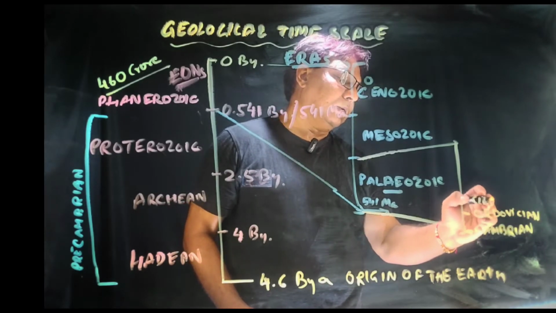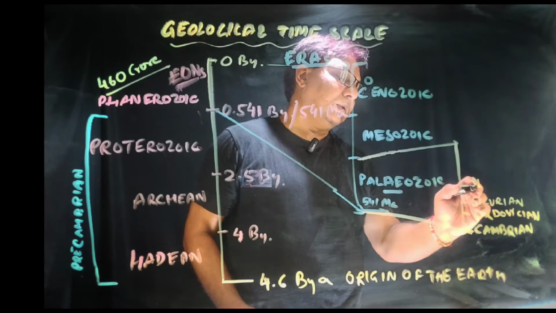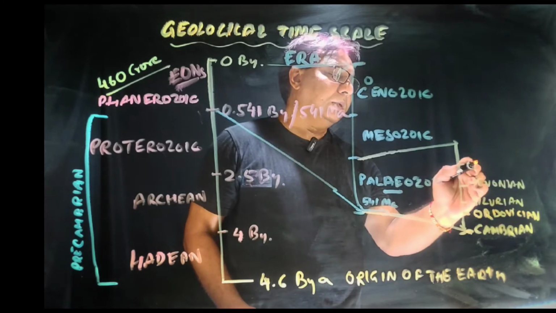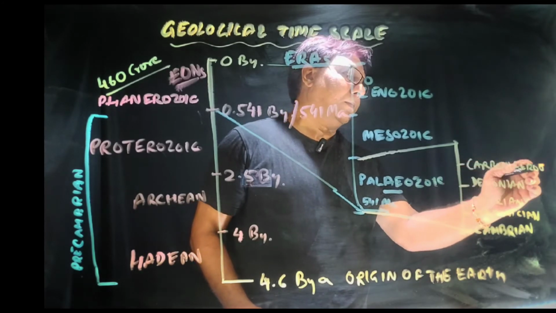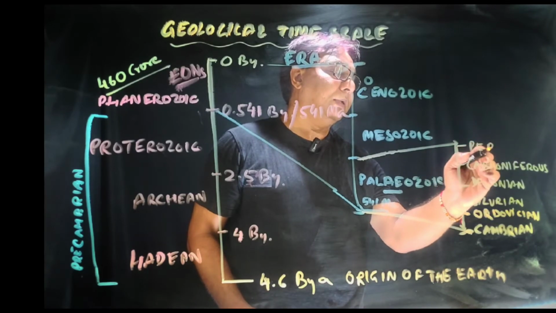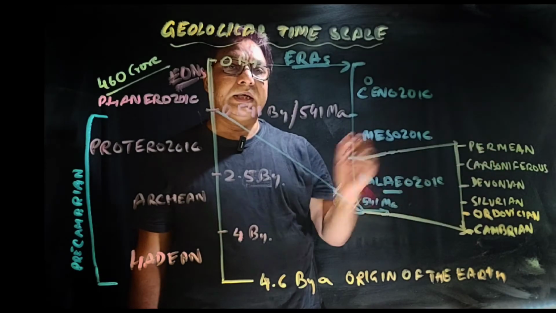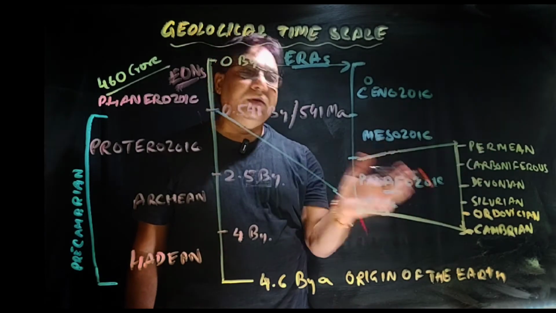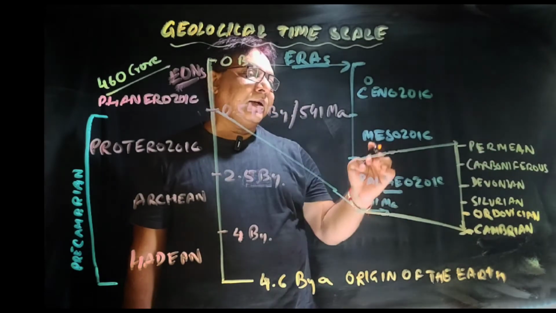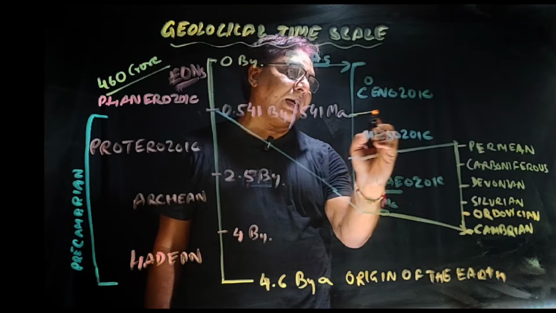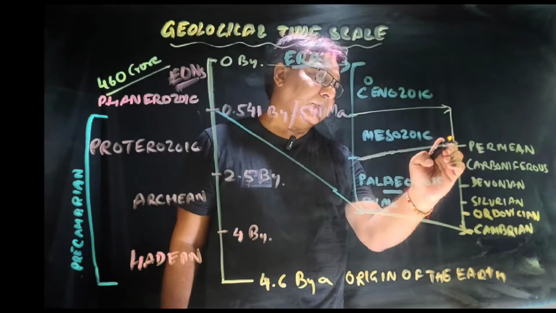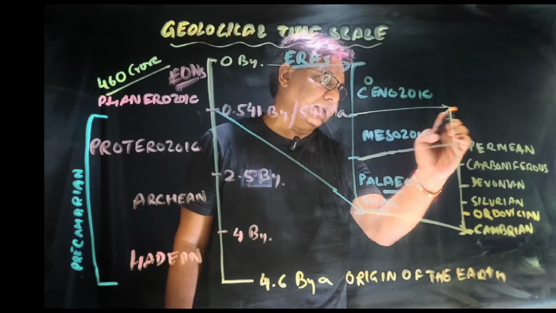Then Silurian. Then comes the Devonian. Then Carboniferous. And then the last one is Permian. Okay, so these are the 6 periods of the Paleozoic era. And the Mesozoic era is divided into 3 periods.